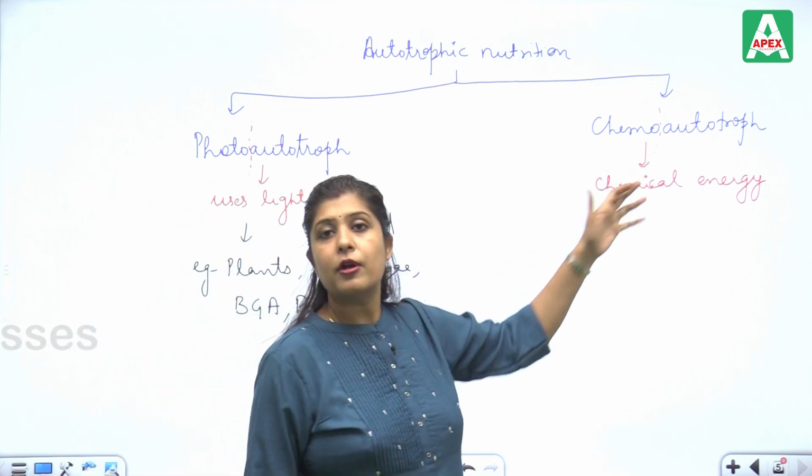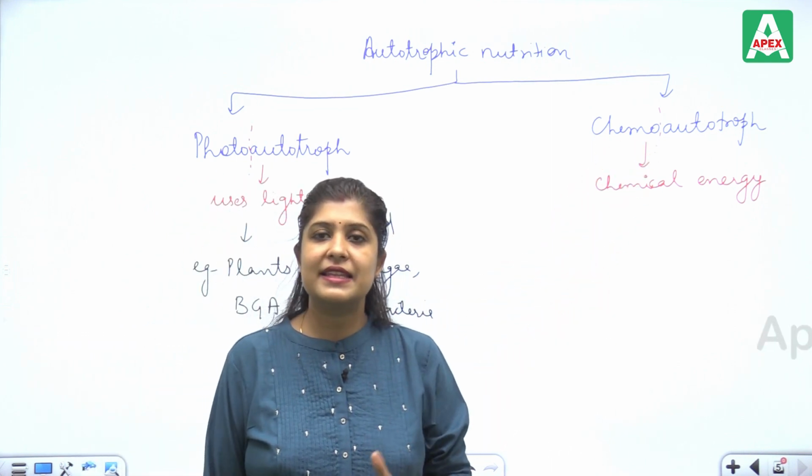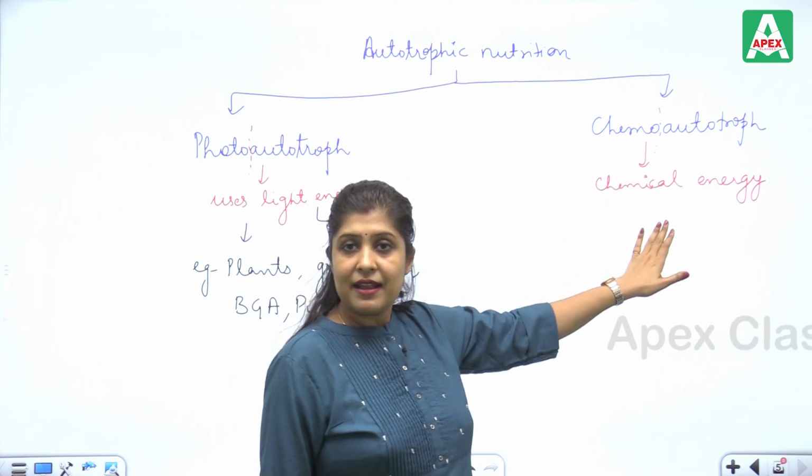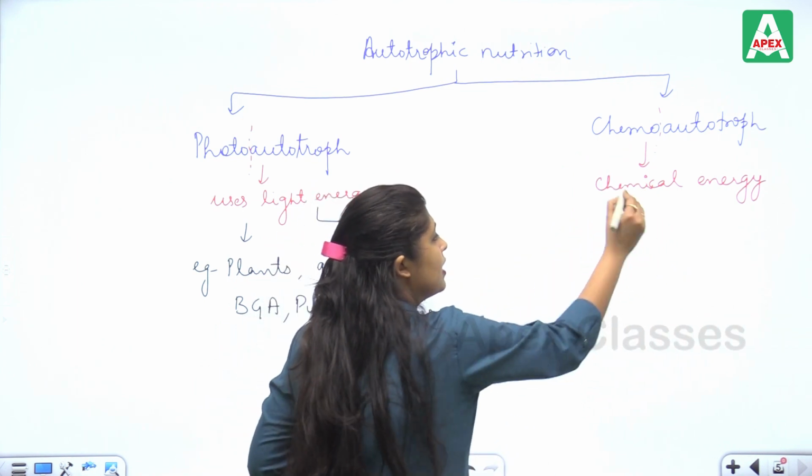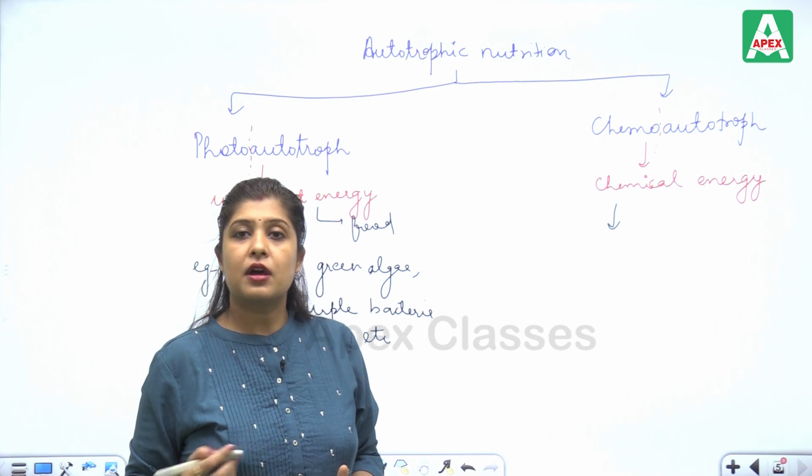Now, when we talk about chemoautotroph, as the name indicates, it uses chemical energy for the production of food.